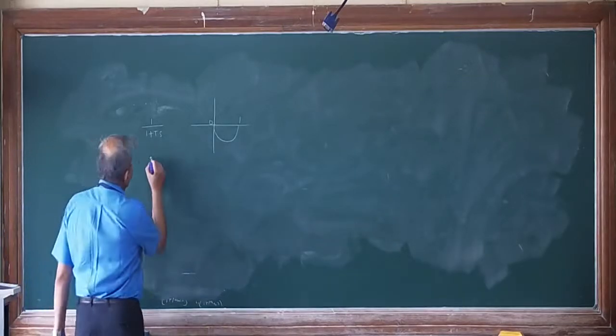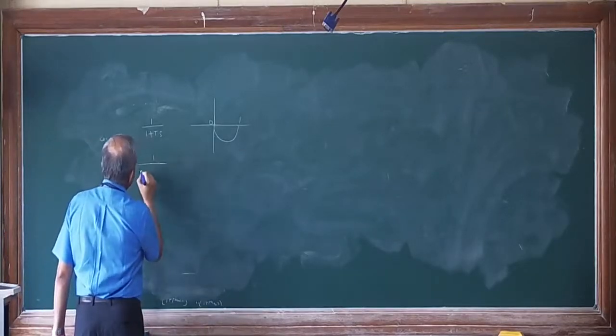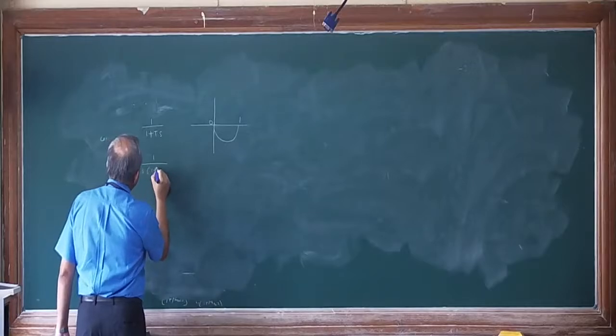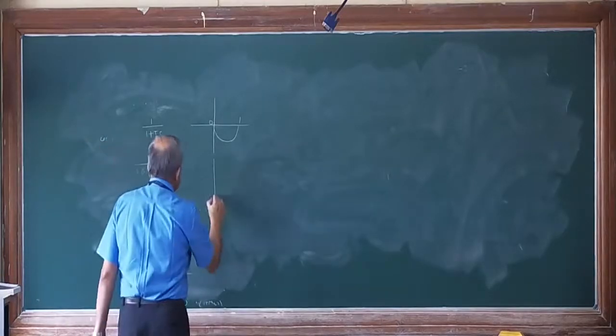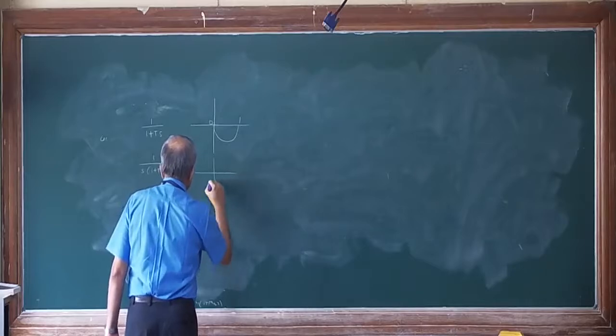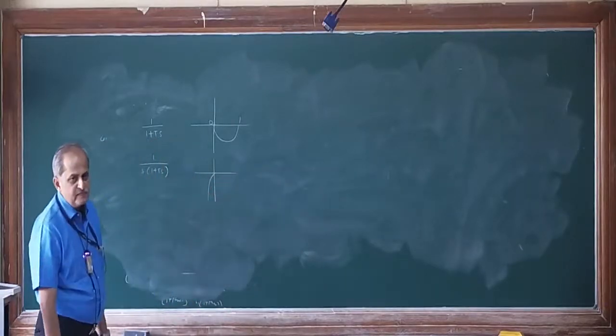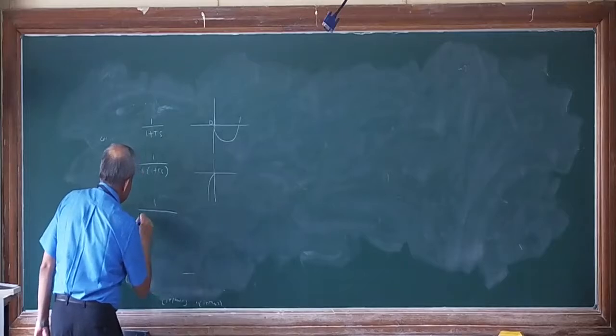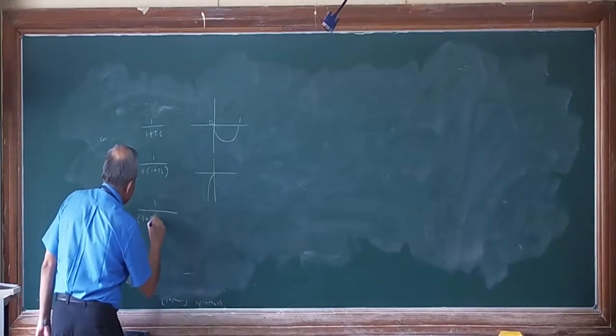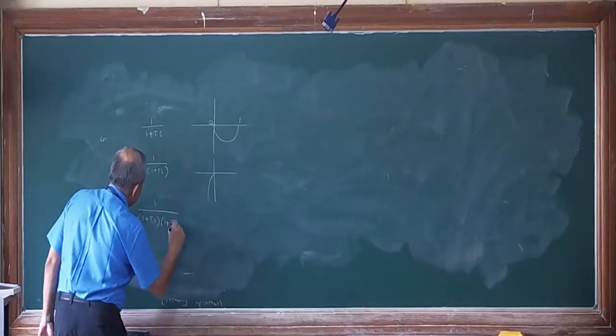Then we went for the problem S divided by 1 plus Ts. This problem is something like this. Now the third problem we have done, 1 upon 1 plus T1s, 1 plus T2s.